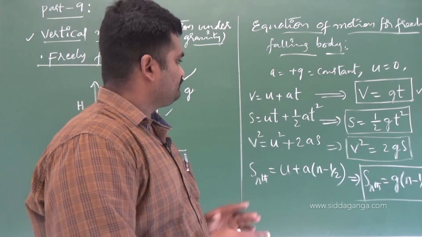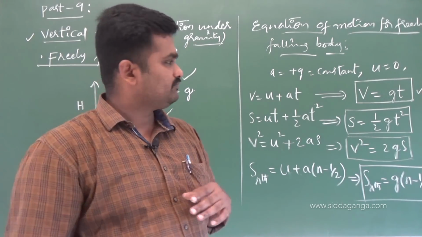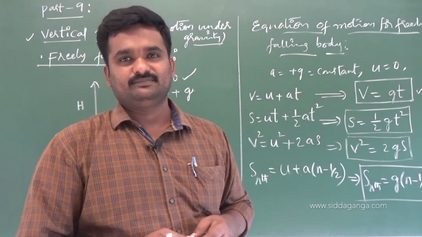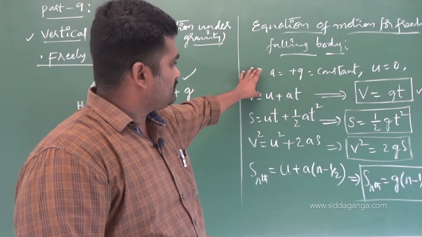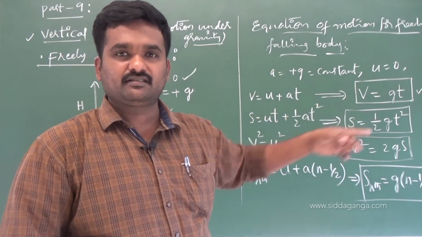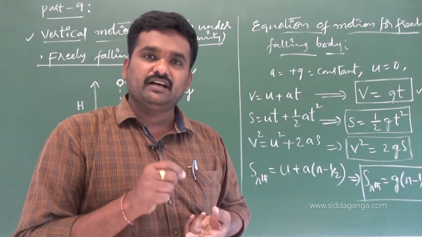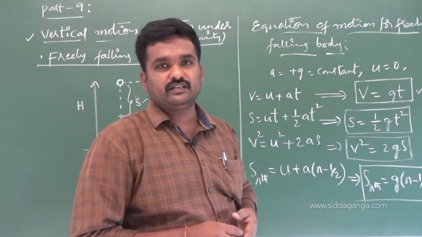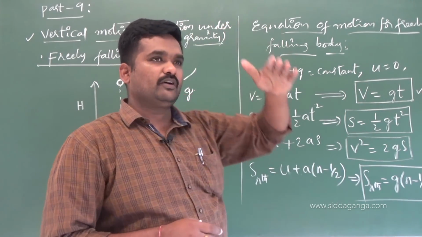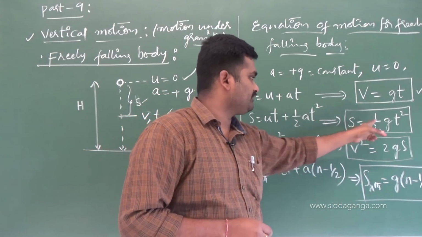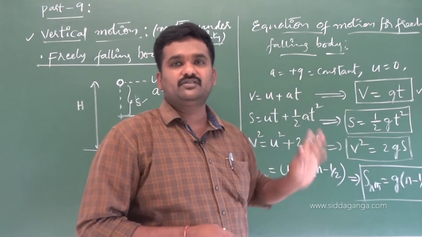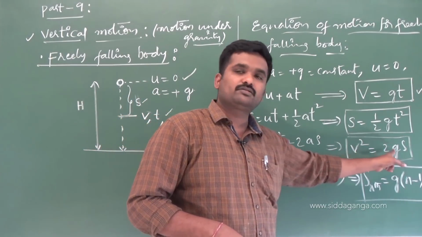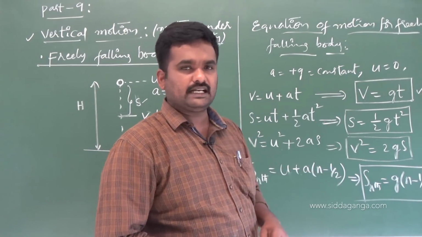Not only from a board exam perspective, for any problem on a freely falling body, these are the equations to be considered. First one is v equals gt. It represents the velocity of the freely falling body after a time of t seconds. Displacement after a time of t seconds is s equals half gt square. Its velocity after travelling a displacement of s is v square equals 2gs, so v equals root of 2gs.